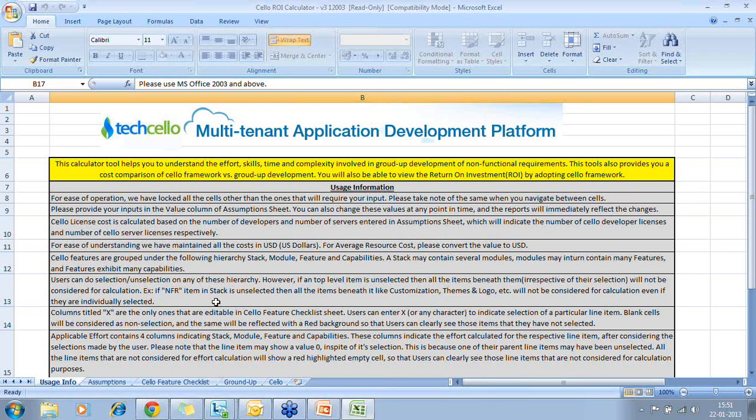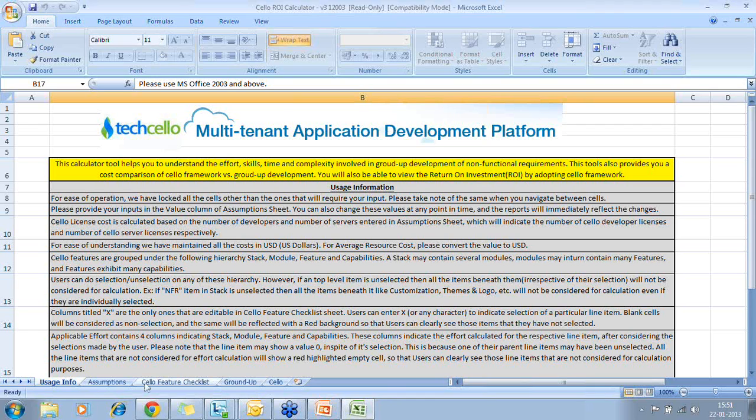So we saw a set of NFRs, right? So this tool provides you a very tangible number for each of the NFR items, so that you know exactly what it takes, and then you can go ahead and consider it in your project estimation. That's one part of it. The other part is also a comparison on the ROI that you may get by adopting a framework, in this case the Cello framework.